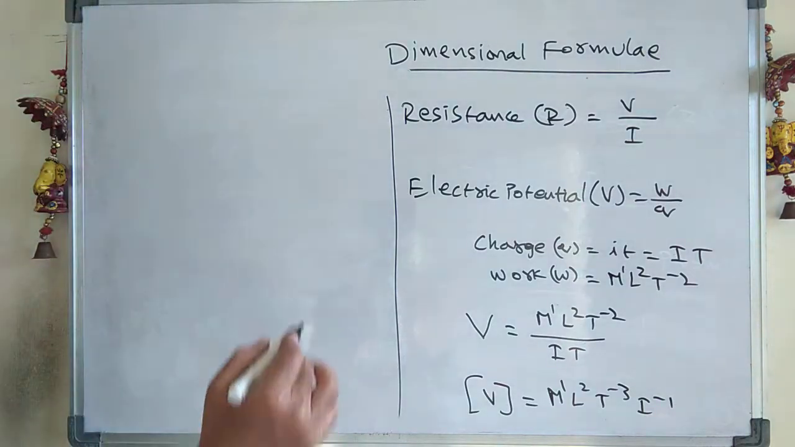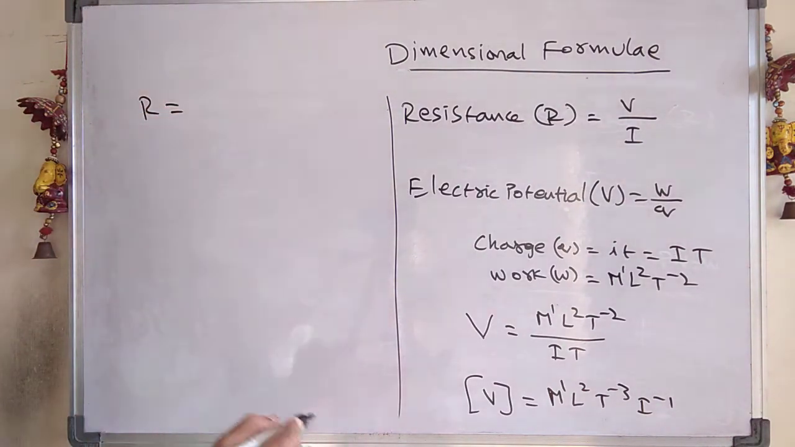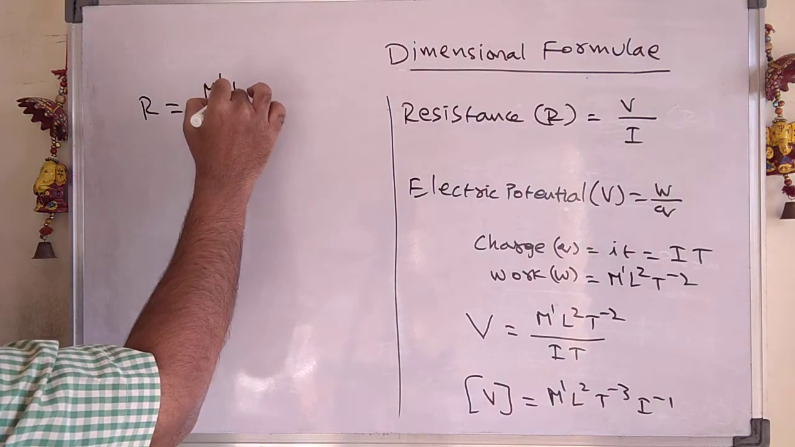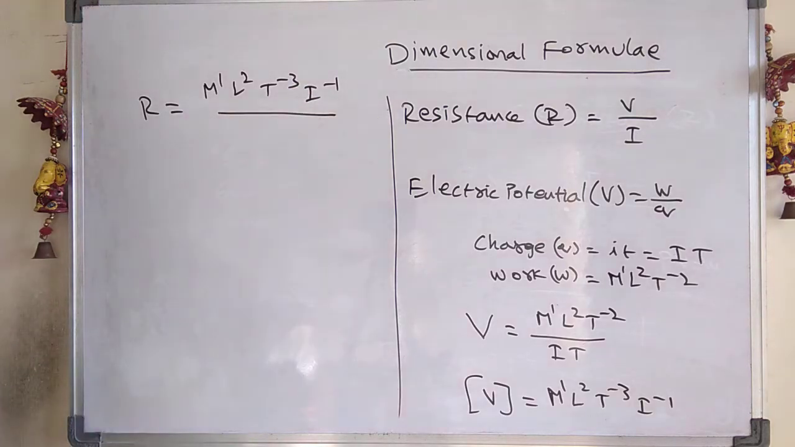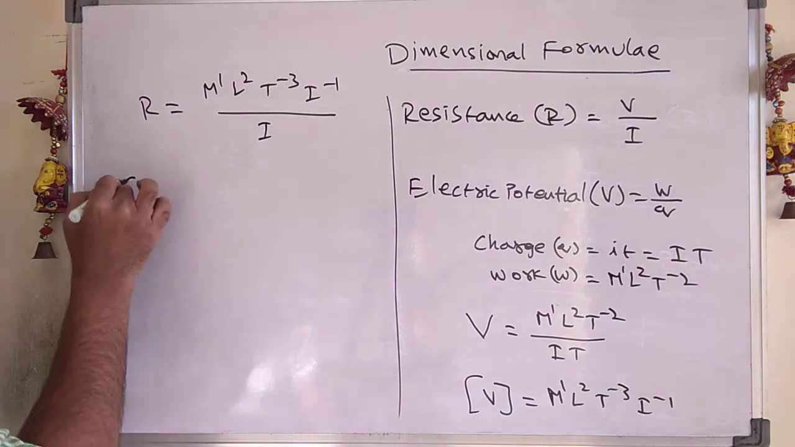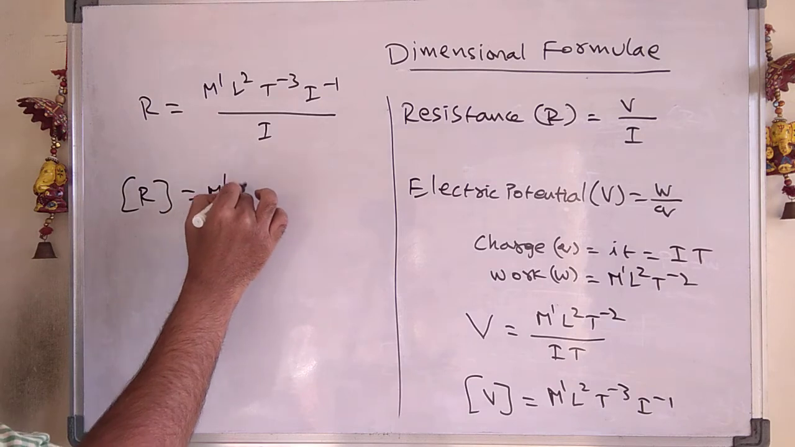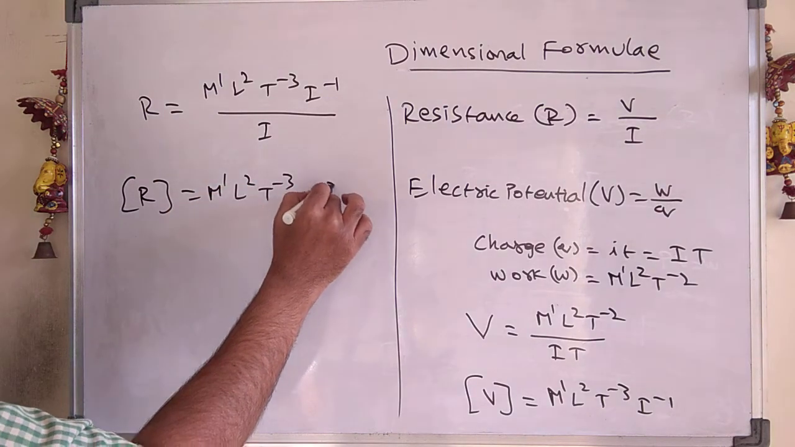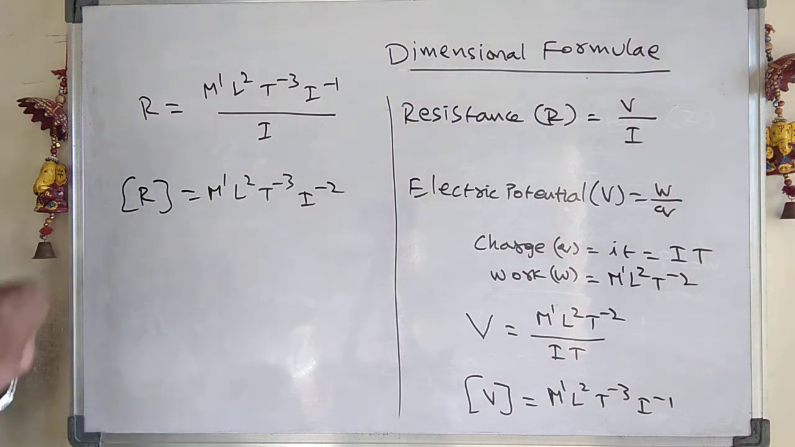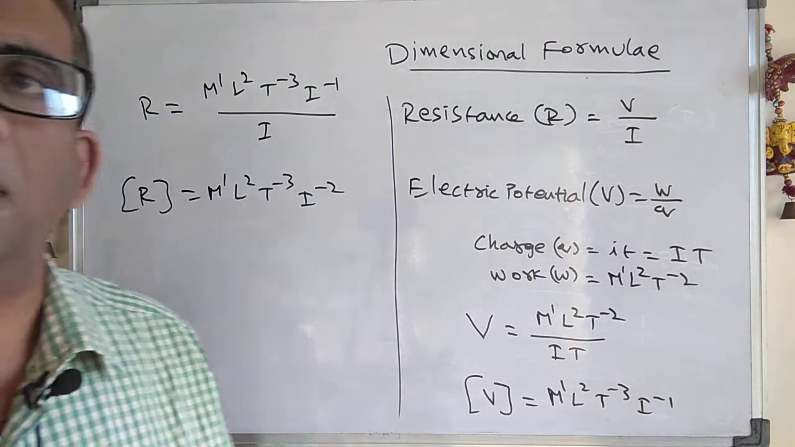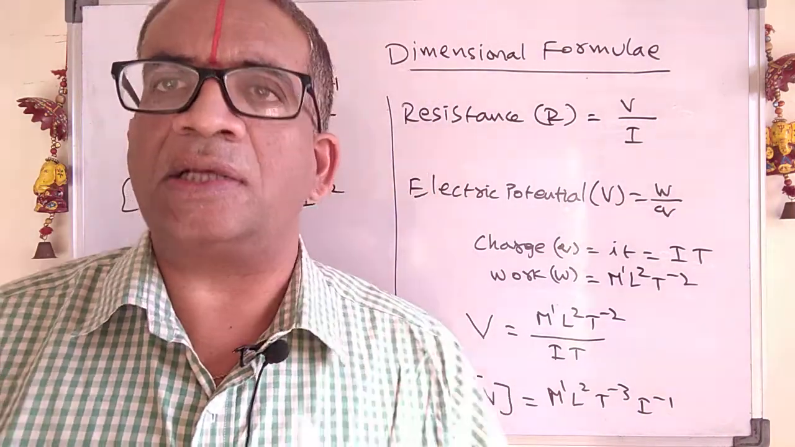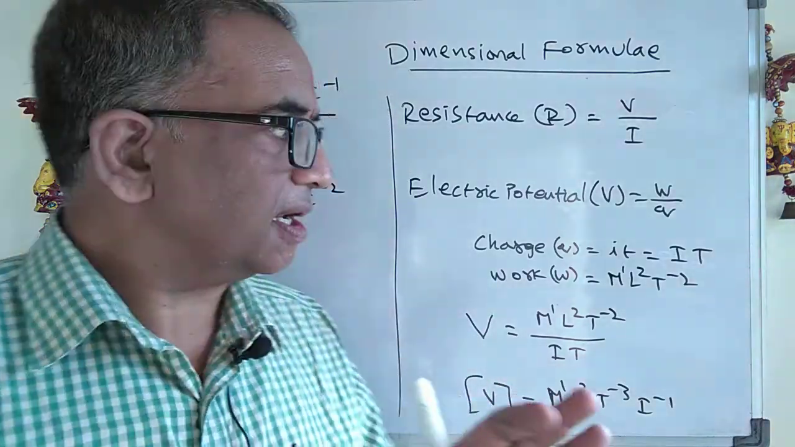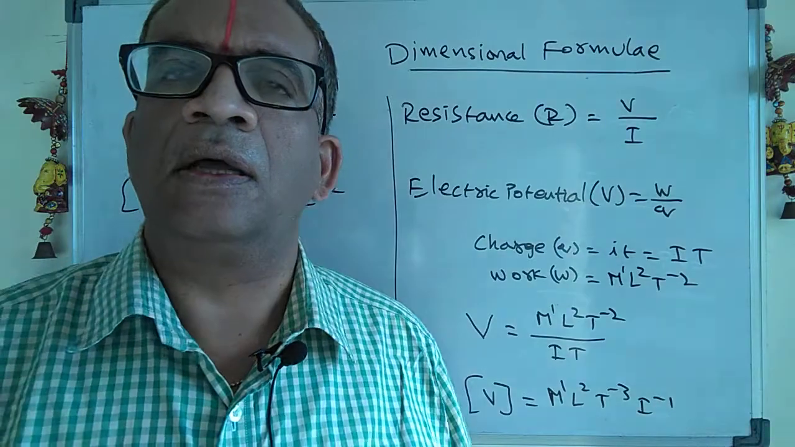Then what about resistance R? Resistance R equals V by I. V is M¹L²T⁻³I⁻¹, divided by I. Therefore, the dimension formula of resistance is M¹L²T⁻³I⁻². Like that we have to derive the formula. Not only this, any dimension formula you take, you can derive very easily if you follow the order and have an idea of the equation.